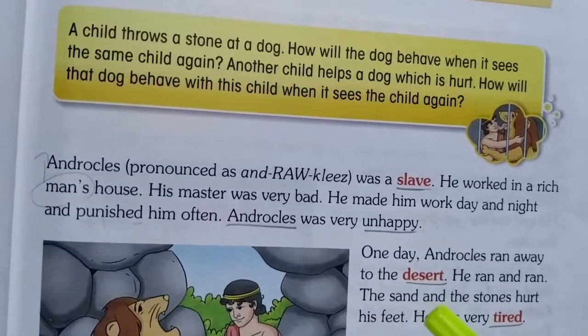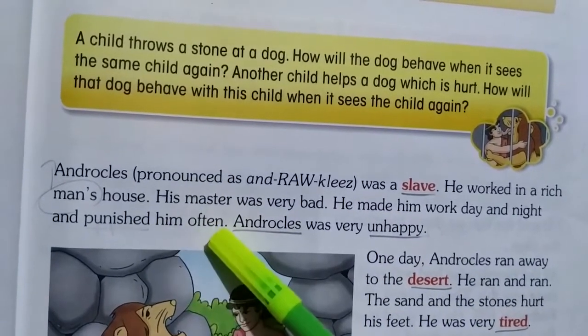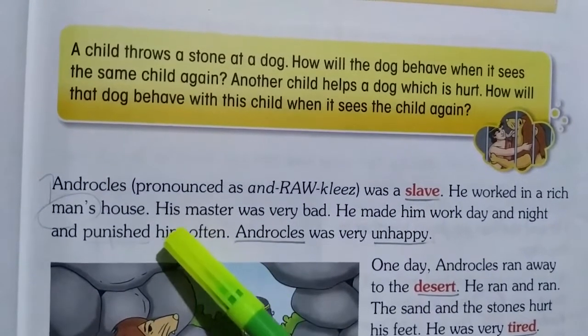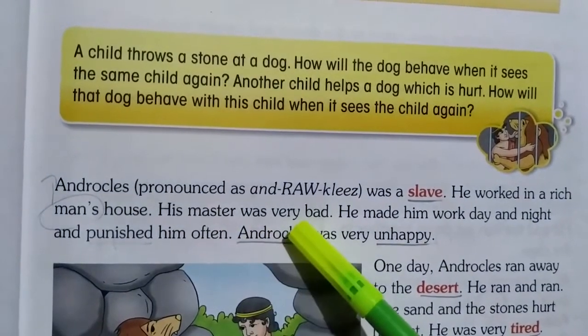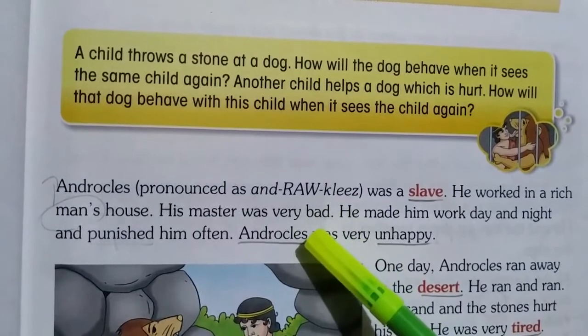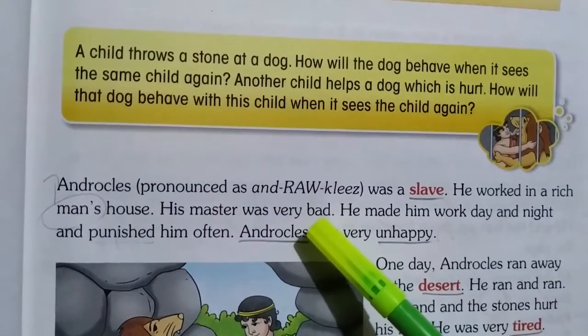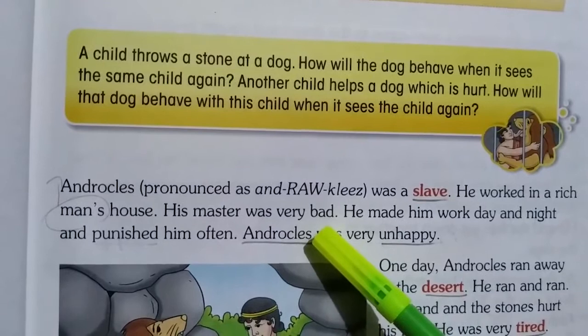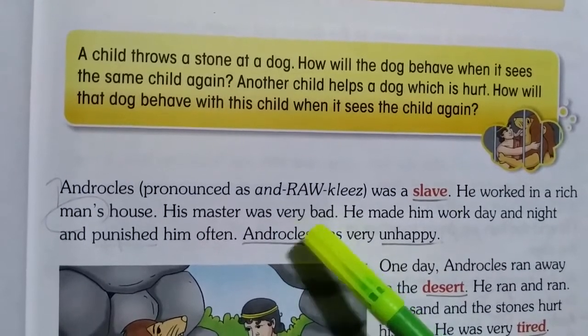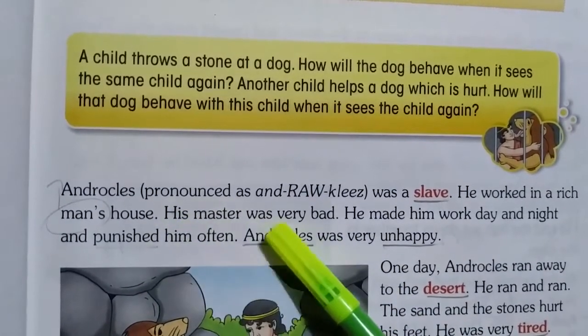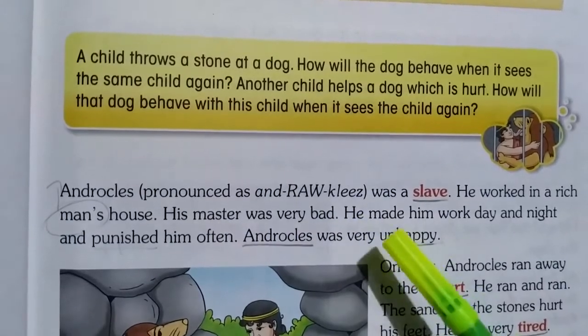So, in the rich man's house, who was working? Androcles was working. But see here, his master, that rich man, was very bad. So, children, he was not a kind man. He was a very bad man. Who was bad? Androcles' master was very bad.